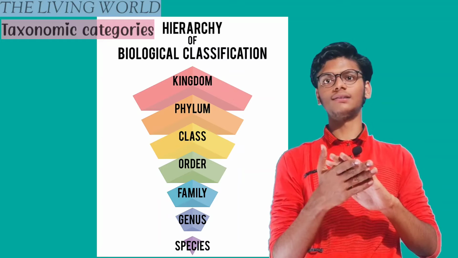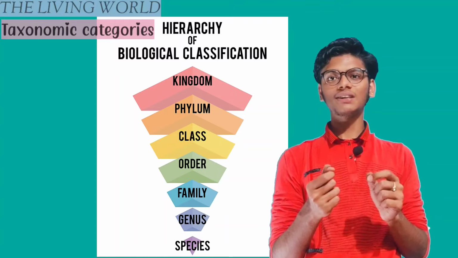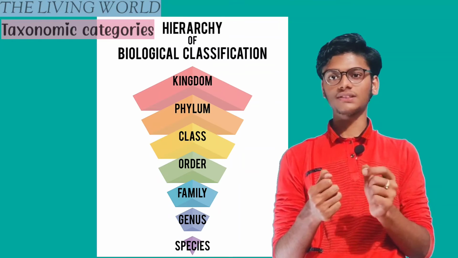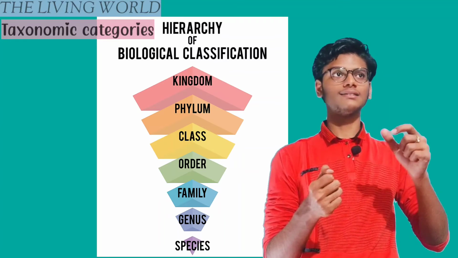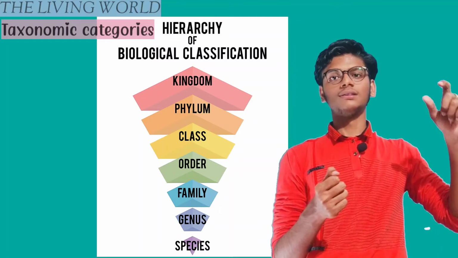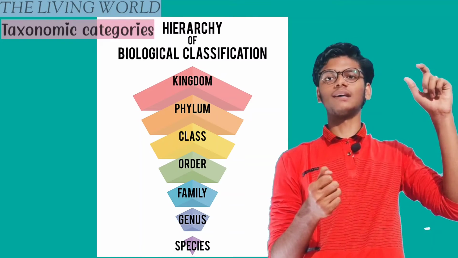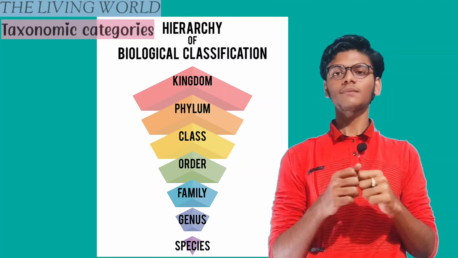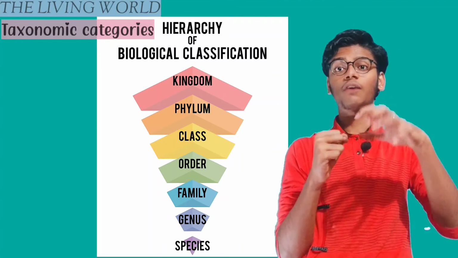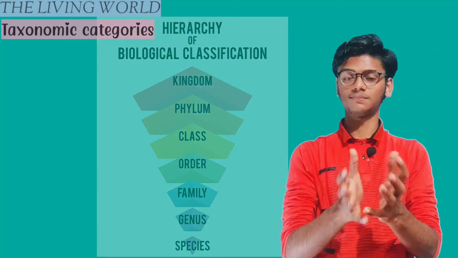The categories go as follows. The least one, or the first, is species. Second, genus, family, order, class, phylum or division, and kingdom. Kingdom is the highest. So these are the categories where we can find the difference between the same group of organisms.